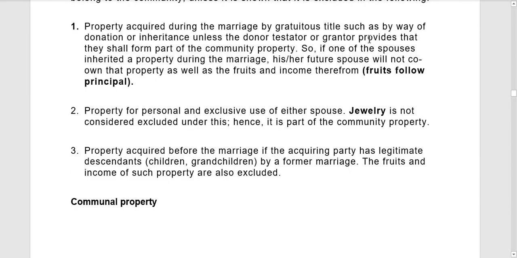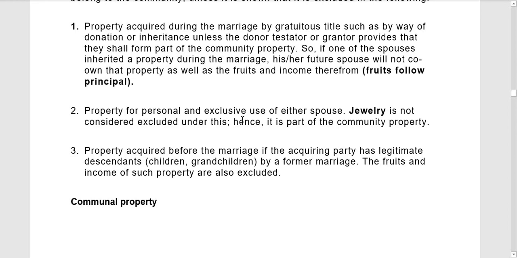Property for personal and exclusive use of either spouse. So, ano-ano ba yon? Yung mga personal property na yung makakagamit lang is one of the spouse. For example, tuxedo. So, yung makakagamit lang ng tuxedo is the husband. So, that is the property of the husband. Okay, personal property ng husband. Kaya, part yan ng kanyang exclusive property, kahit pa property na niya yan before the marriage or during the marriage.